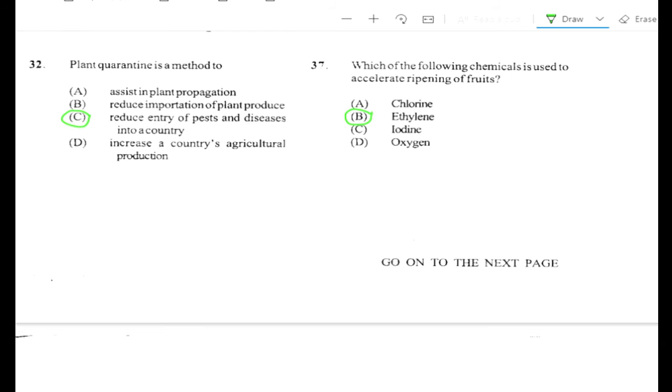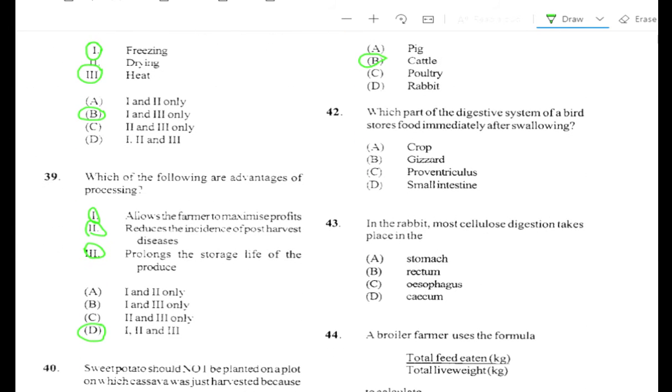Question number 42. Which part of the digestive system of a bird stores food immediately after swallowing? A. Crop, B. Gizzard, C. Proventriculus, D. Small intestine. The answer is A. Crop.